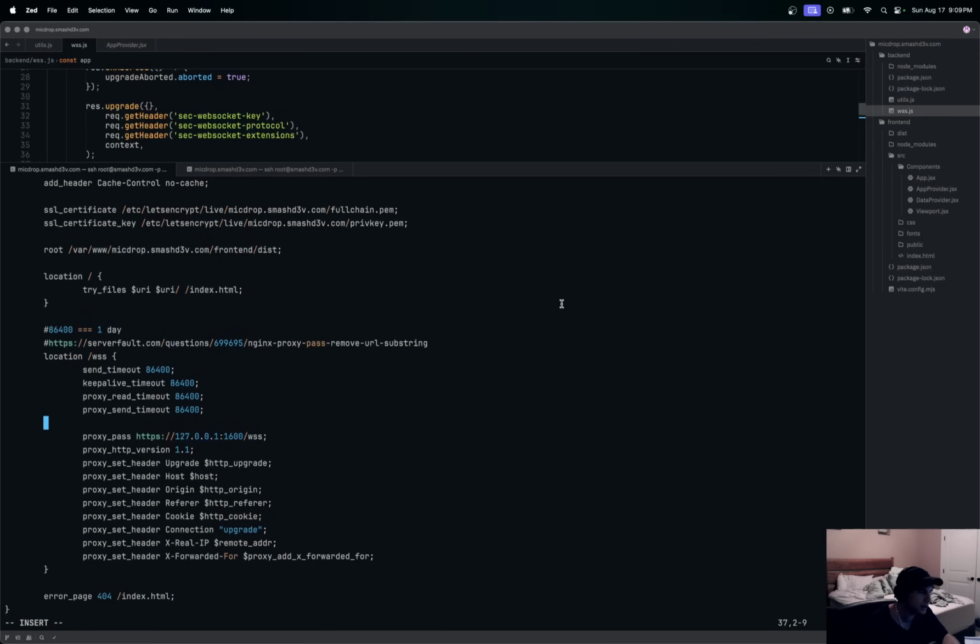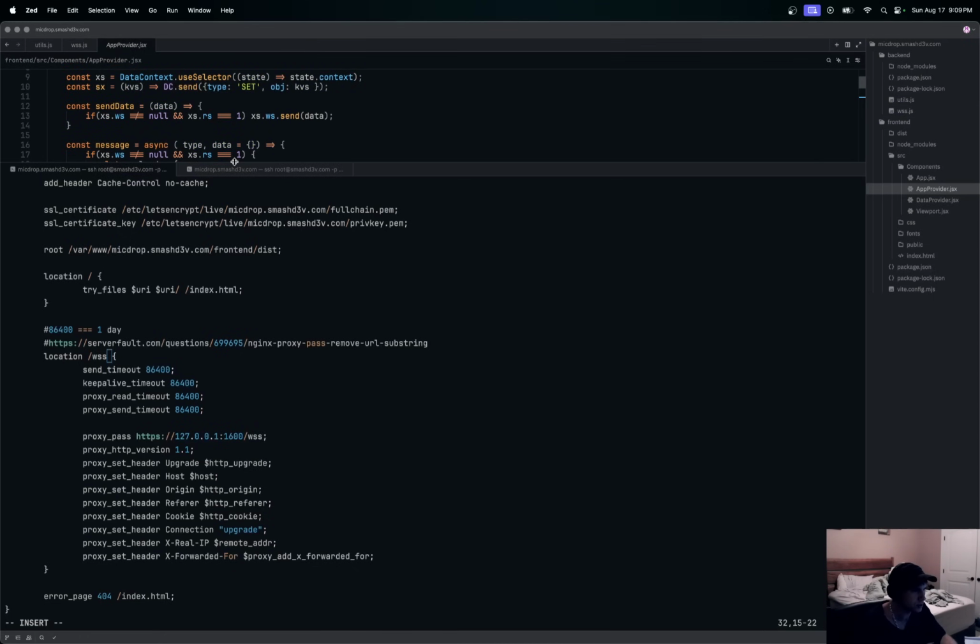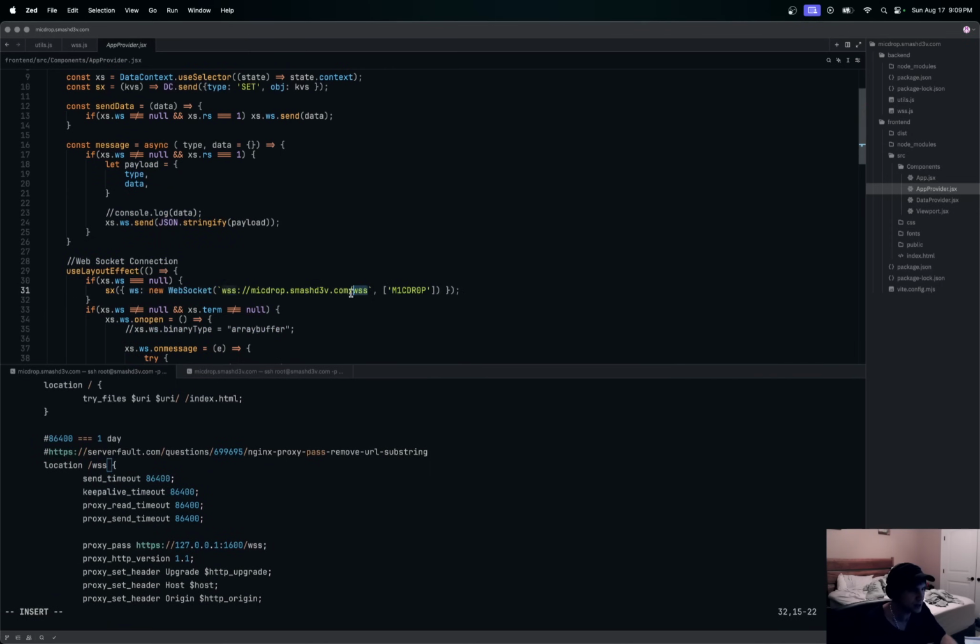Okay, so in our Nginx config, we want to proxy any request to this location /WSS to our WebSocket server. You could go directly to 1600 from the code if you wanted to, and what I mean by that is this right here. On this, we're going to /WSS. If you don't proxy from Nginx, you have to do 1600 like this. We could actually do both. For now, we'll try this without the proxy. Well, actually no, because I'd have to open that port up. So we'll just do this one right now. In theory, that should work.